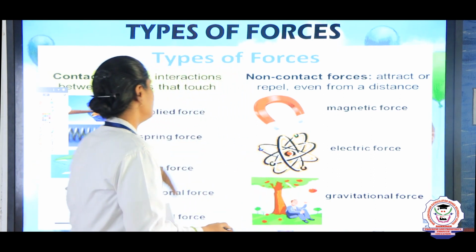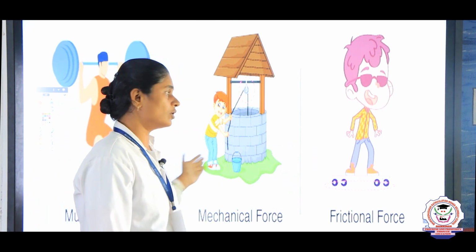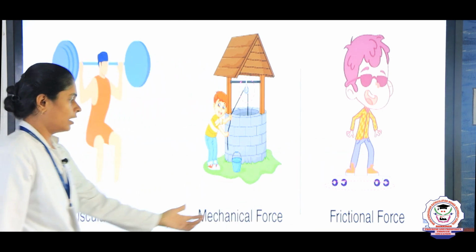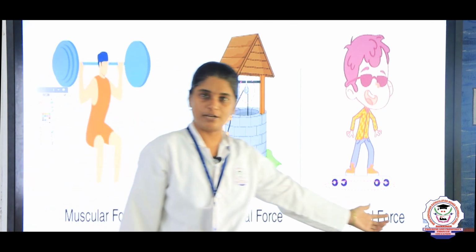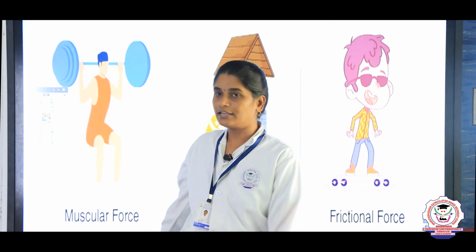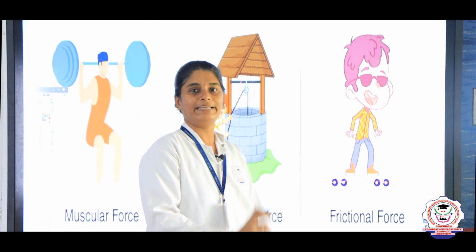Okay. Now we will see some examples of contact force: muscular force, mechanical force, frictional force. So, these are all the examples of contact force.